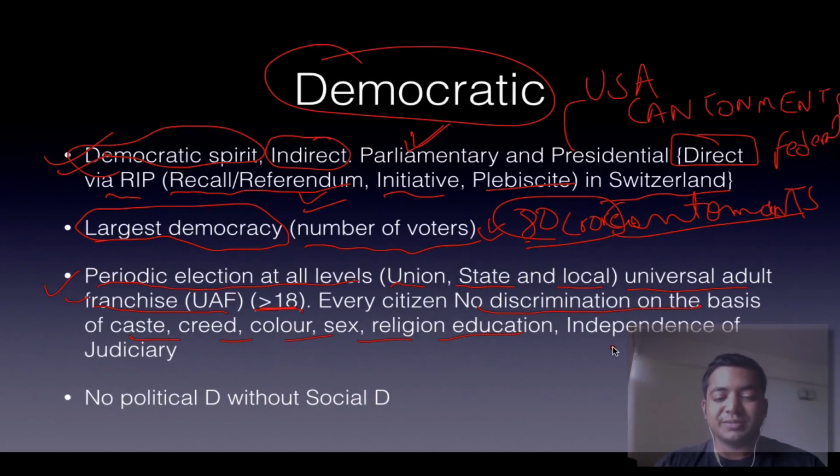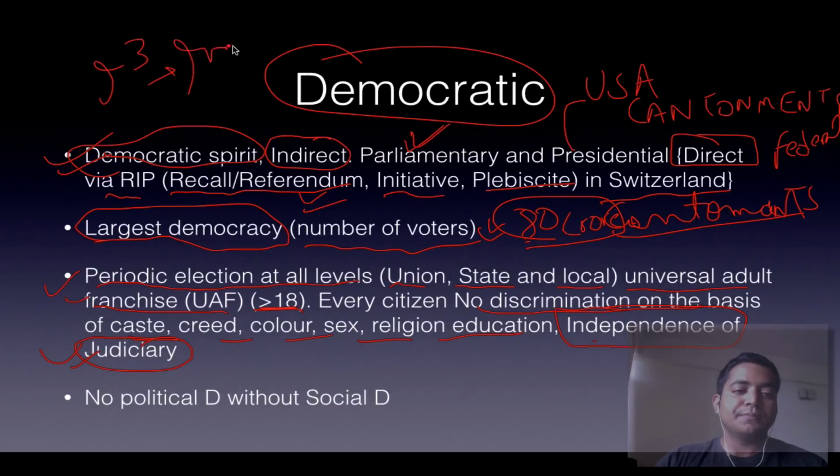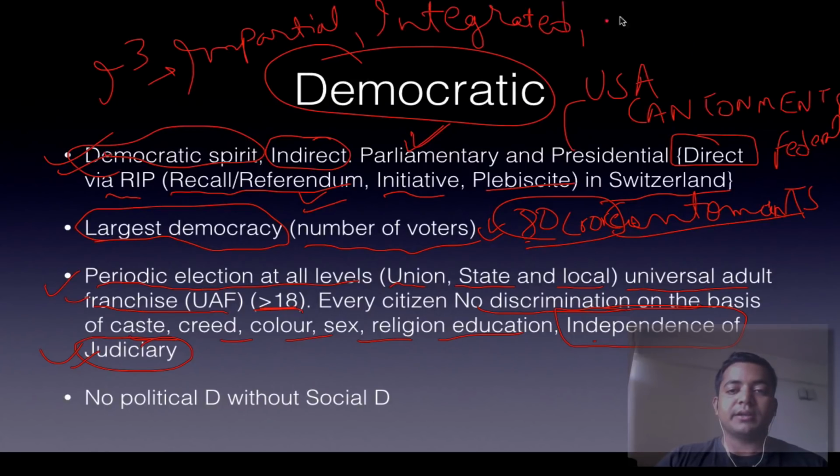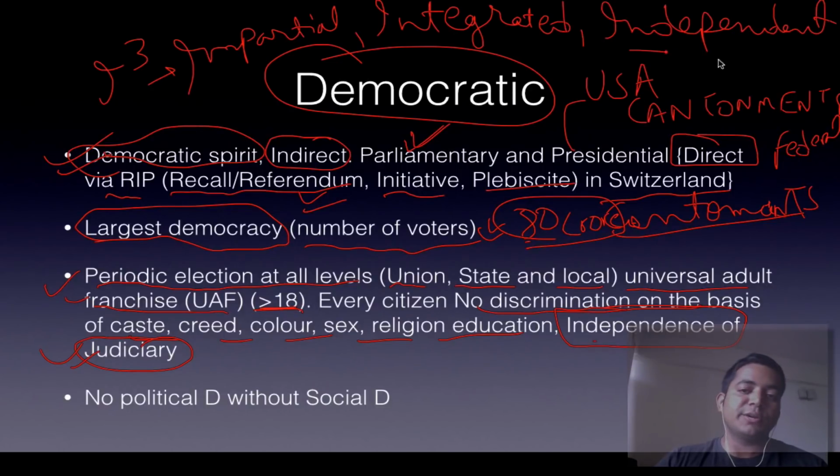religion, education, etc. Then finally what makes us democratic is independence of the judiciary, because if there is a conflict between public and state, people can go to an impartial, integrated and independent judiciary. So there are three I's, that is impartial, integral, integrated, and independent. So they are the three I's which are associated with the judiciary. Use them in answers, you will get good marks.